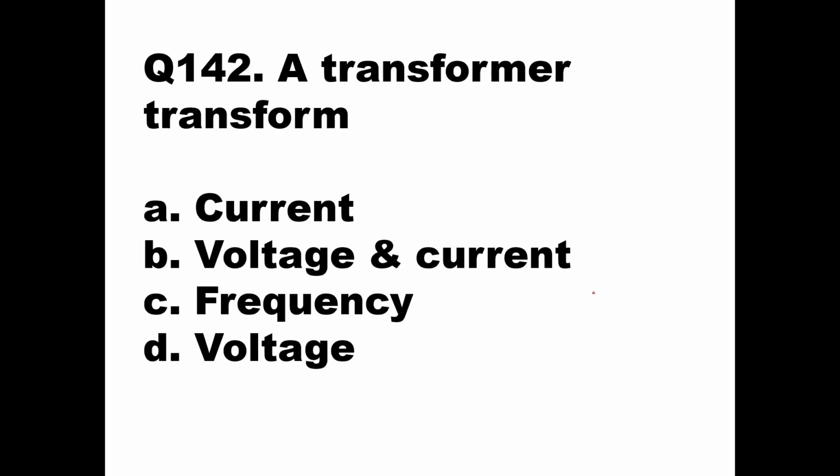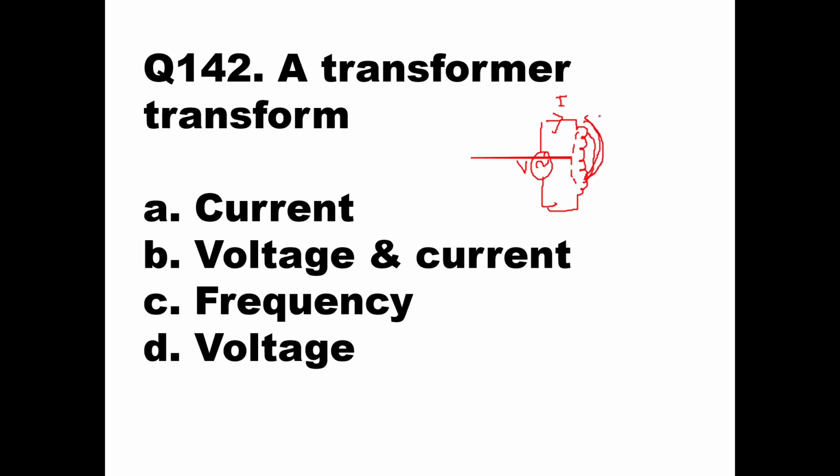Question number 142. A transformer transforms. As I've told you, a transformer with an applied voltage. Say this is the primary of the transformer, and here you are applying a voltage V. Then the current is flowing here. That alternating current which flows in the primary winding will develop a magnetic flux.